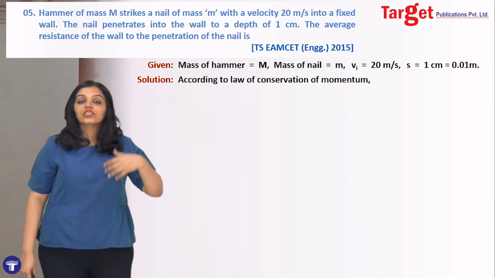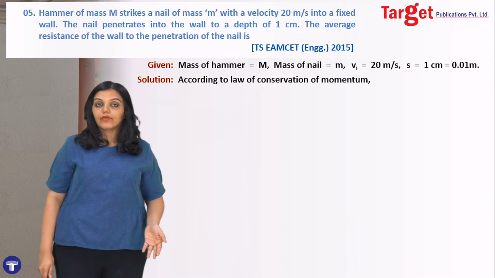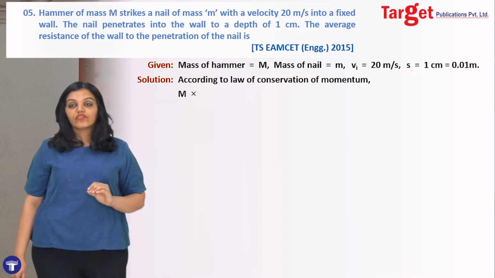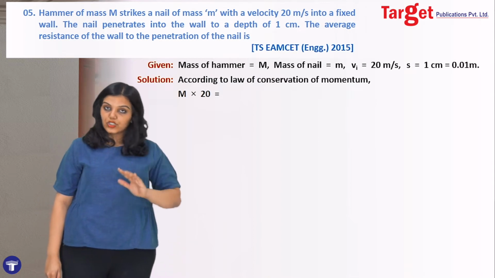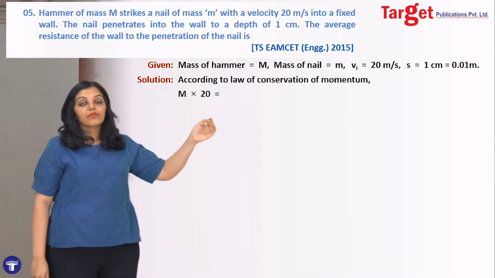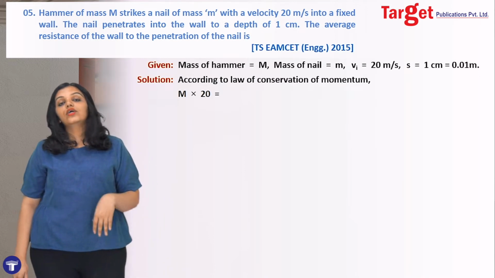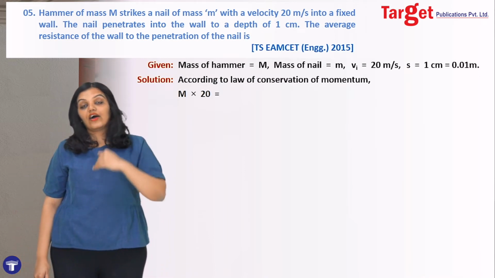Now before the collision, the only thing that had any momentum was the hammer. So I say capital M into the velocity of the hammer, which is 20 meter per second, which we know. This is the total momentum of the system before collision. Nail was at rest. This should be equal to the total momentum of the system after collision.